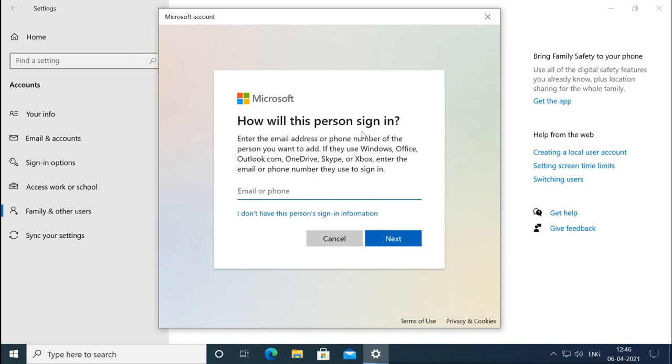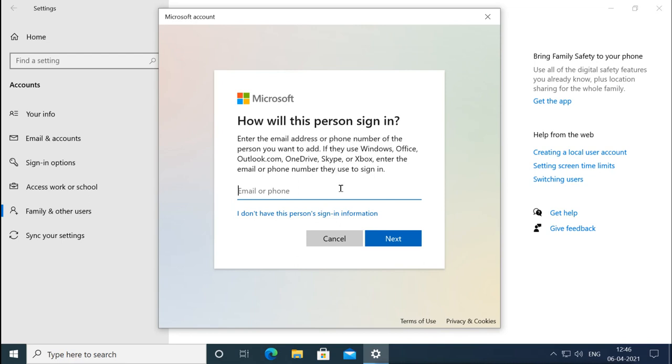Now again it is saying that you should log in with the email address of your Microsoft account. It says to enter the email address or phone number of the person you want to add, if they use Windows, Office, Outlook.com, OneDrive, Skype or Xbox, the email or phone number they use to sign in.